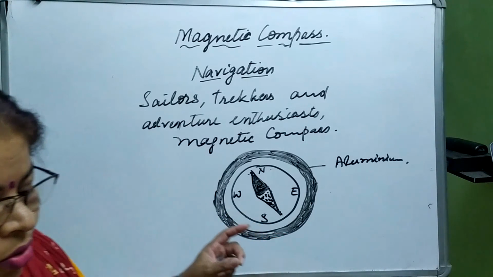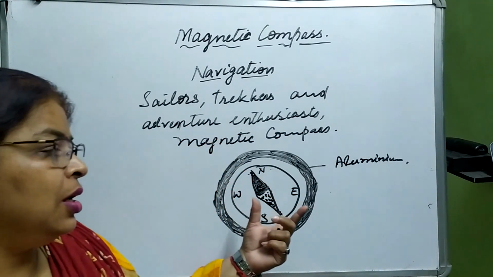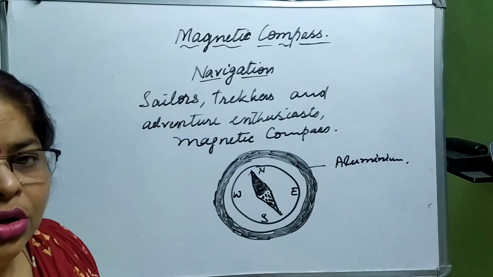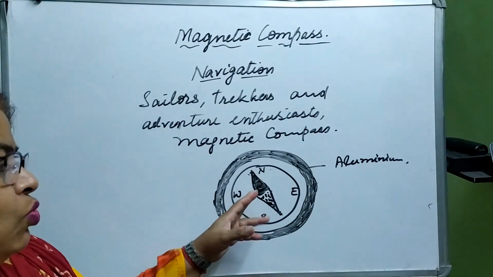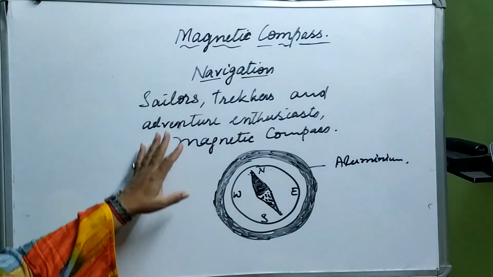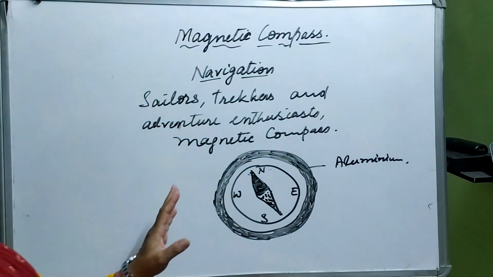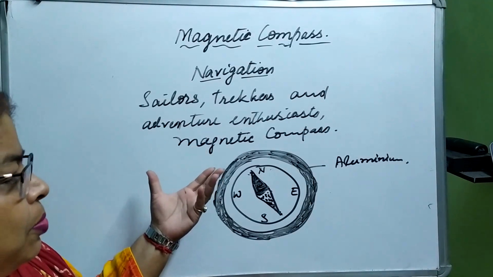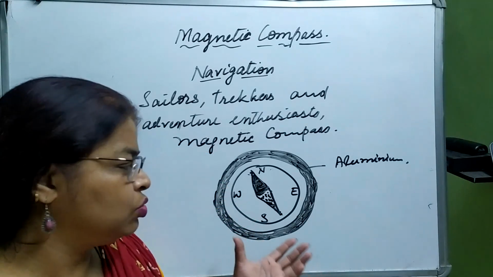Okay, so when this magnet is used to find out the direction, it is going to align itself in north-south. So the location of that particular place could be found out with the help of the movement of this magnetic needle. This is the concept of magnetic compass. It's a device used by adventurers or trekkers, these types of people, to find out the direction of the place where they are. Okay, so learn about it.